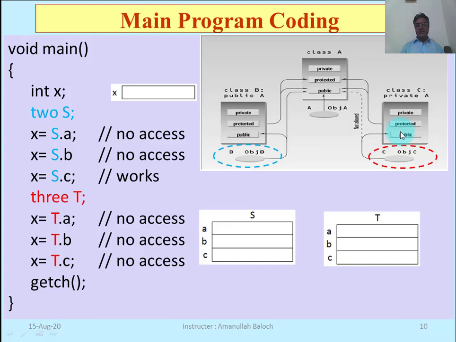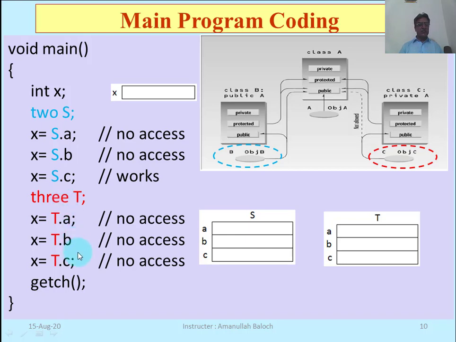If we access the C members here in the public section of its own class, then the object can access those members, but it cannot access them directly with the help of the dot operator, to the public section of the base class.